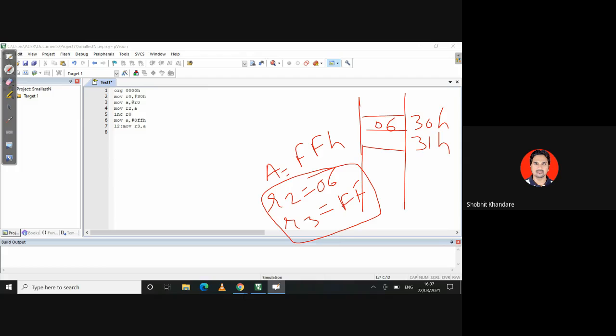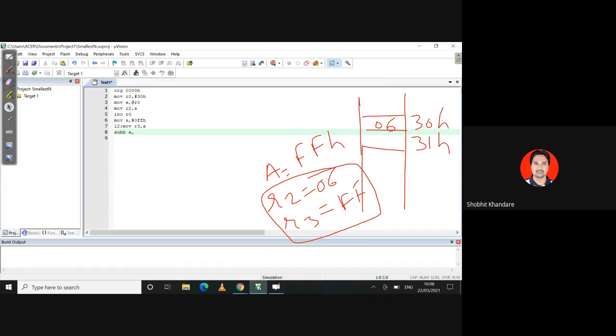Okay. Now here, once you have done with this, then move R3 comma A. So FF will be moved into R3. Then I am using SUBB A comma. See what I am writing down now.